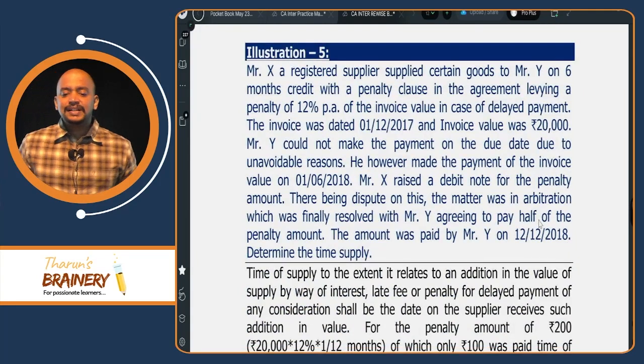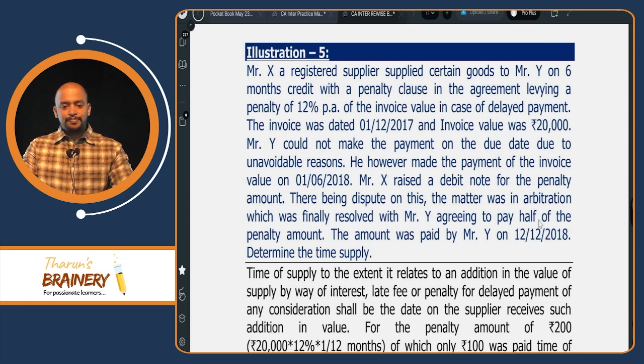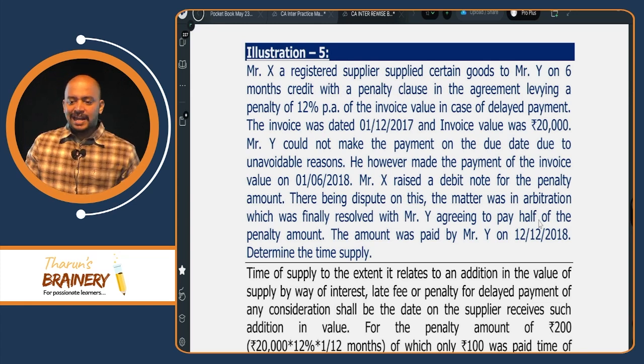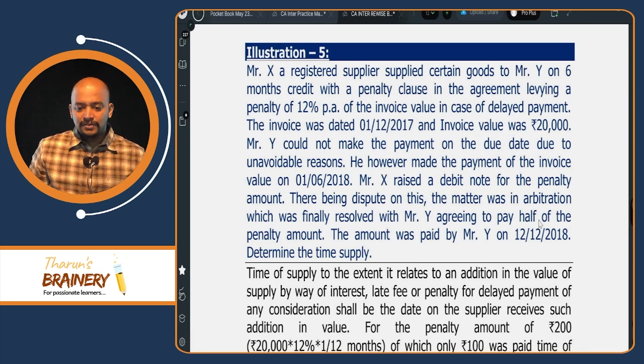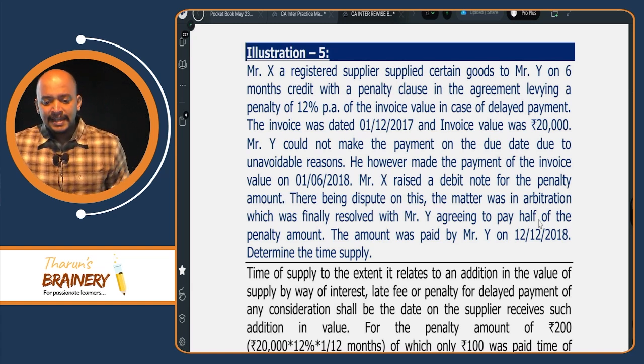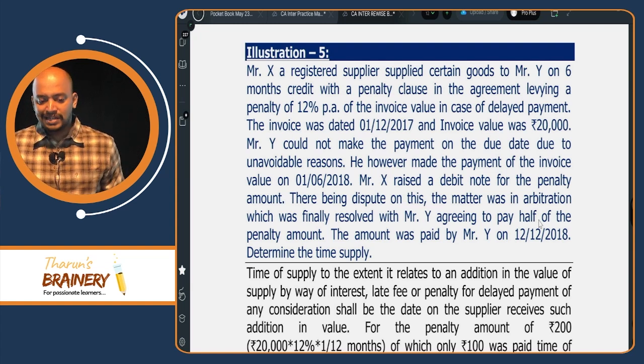Mr. X, a registered supplier, supplied certain goods to Mr. Y on 6 months credit with a penalty clause in the agreement levying a penalty of 12% per annum of the invoice value in case of delayed payment. The invoice was dated 1/12/2017 and the invoice value was 20,000. Mr. Y could not make the payment on the due date due to unavoidable reasons. He, however, made the payment of the invoice value on 1/6/2018.